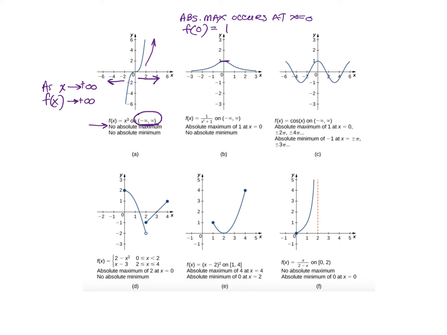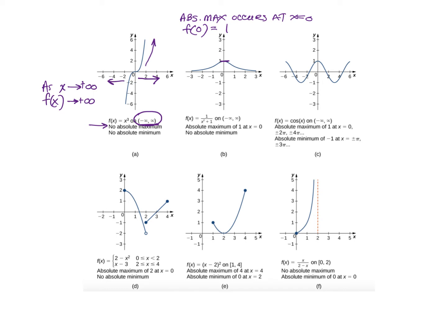So the absolute maximum is 1, and it occurs at x equals 0. I want you to make special note of how we answer these questions. Some students mistakenly say that the absolute maximum is 0. It occurs at 0, but the absolute maximum is actually 1. So you can see this with your own eyes. It's easy to identify an absolute maximum.